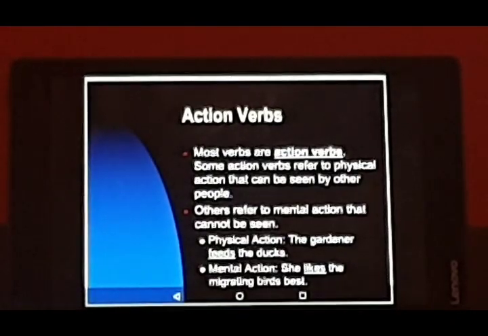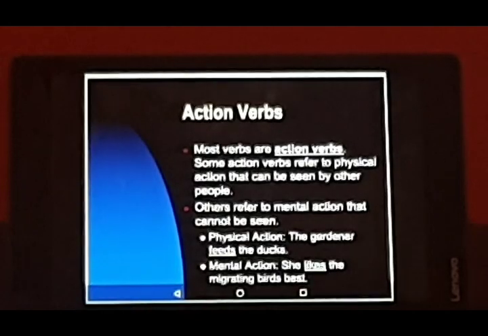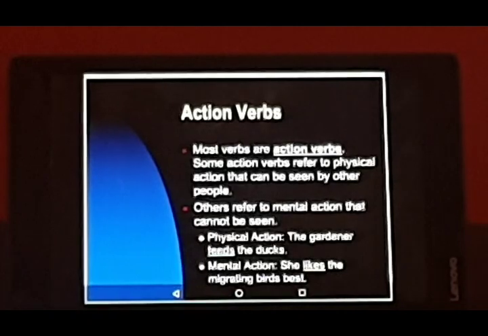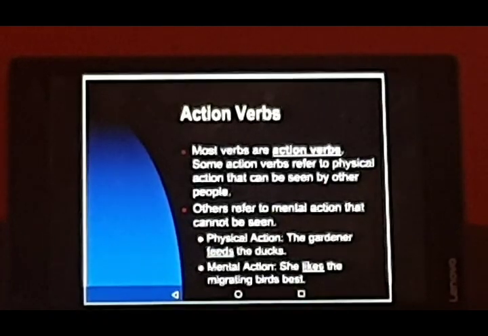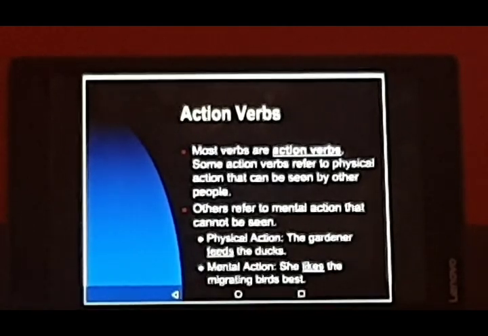Most verbs are action verbs. Remember this. Some action verbs refer to physical action that can be seen by other people. Like I said, we can be moving our body parts, and other people can identify that we are doing some action. So that is physical action.